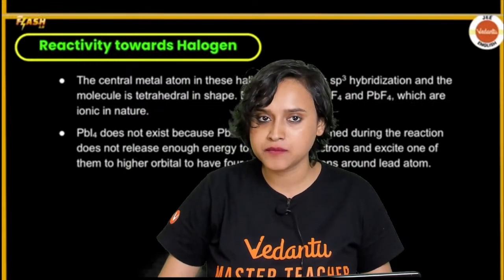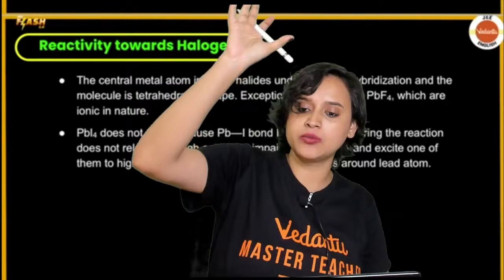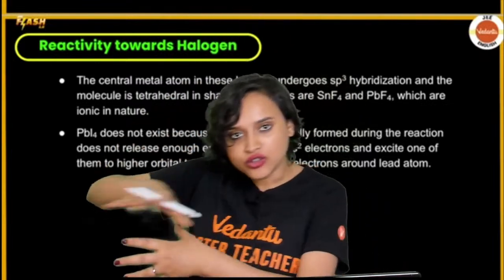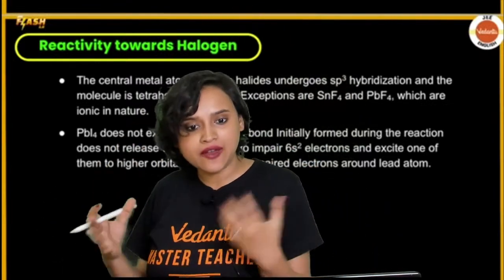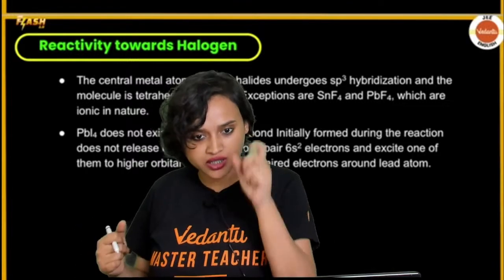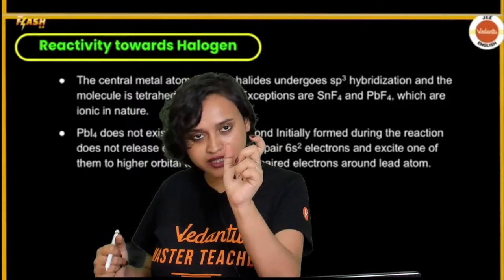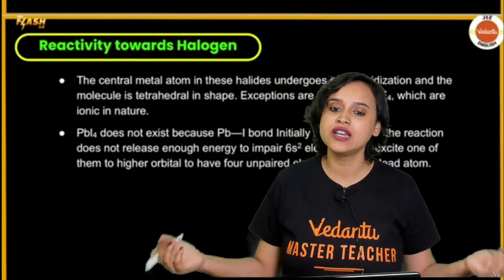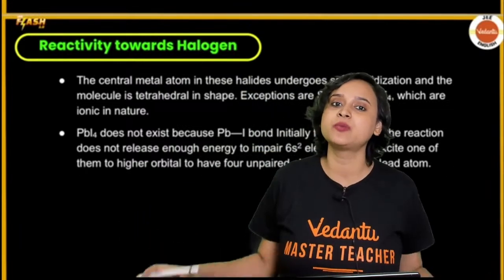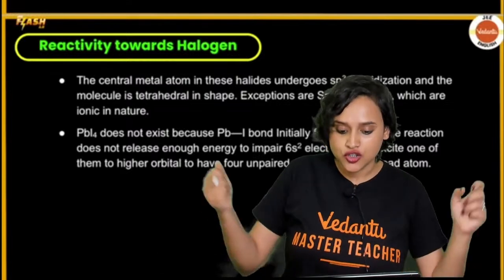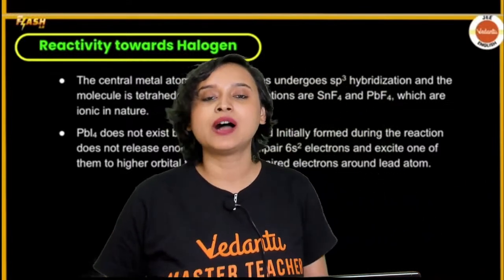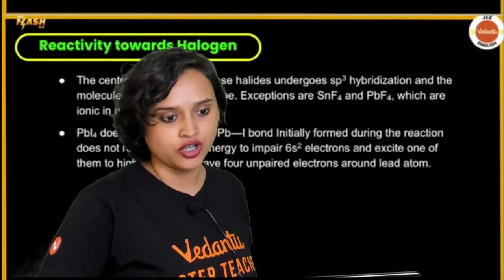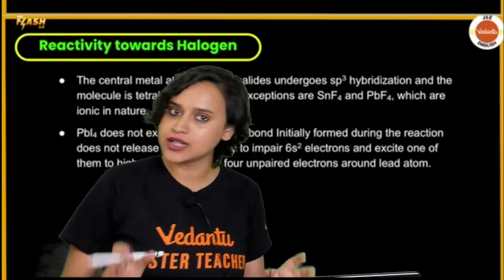It cannot excite them to a higher orbital, and only then would it have 4 unpaired electrons around the central atom, isn't it? But that does not happen in the case of PbI4. There is just not enough energy for PbI4 formation, so this compound does not exist at all. Alright, I hope this much is clear.